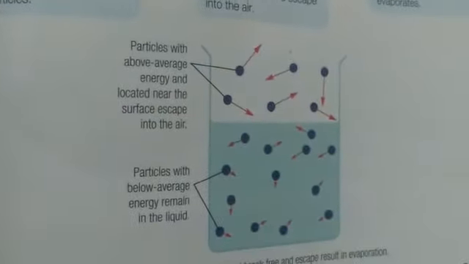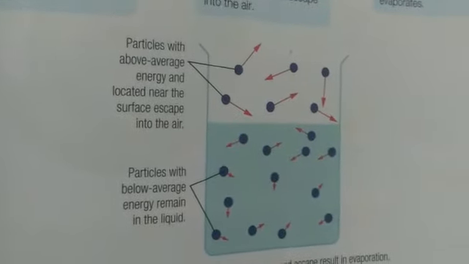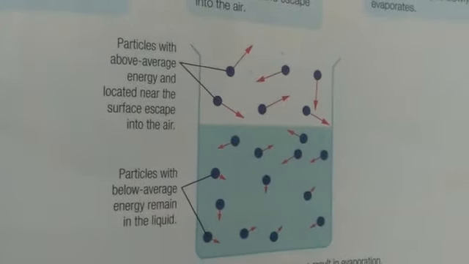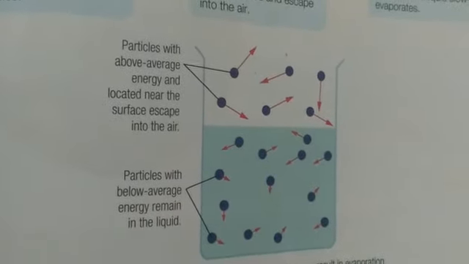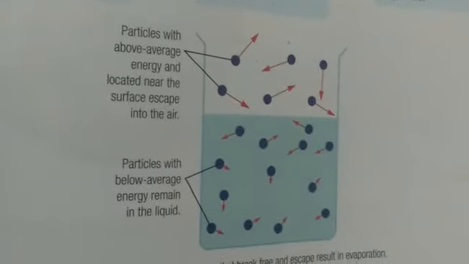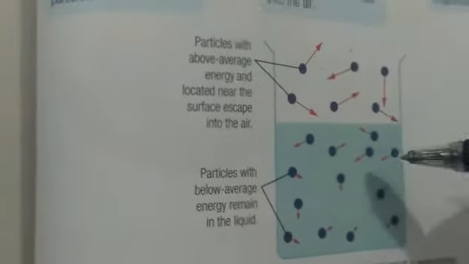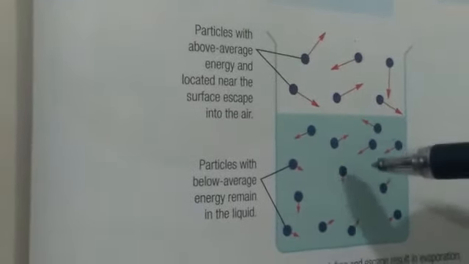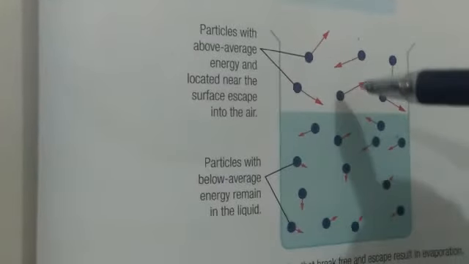Over here you can understand this example. With the help of this diagram, you can observe the particles on the upper side. These are the particles which have more energy than the average energy of the other particles. That's why they will start to escape towards the surroundings. And the particles below have less energy than the average energy of the other particles. That's why they will stay in the liquid. And this process is called evaporation.